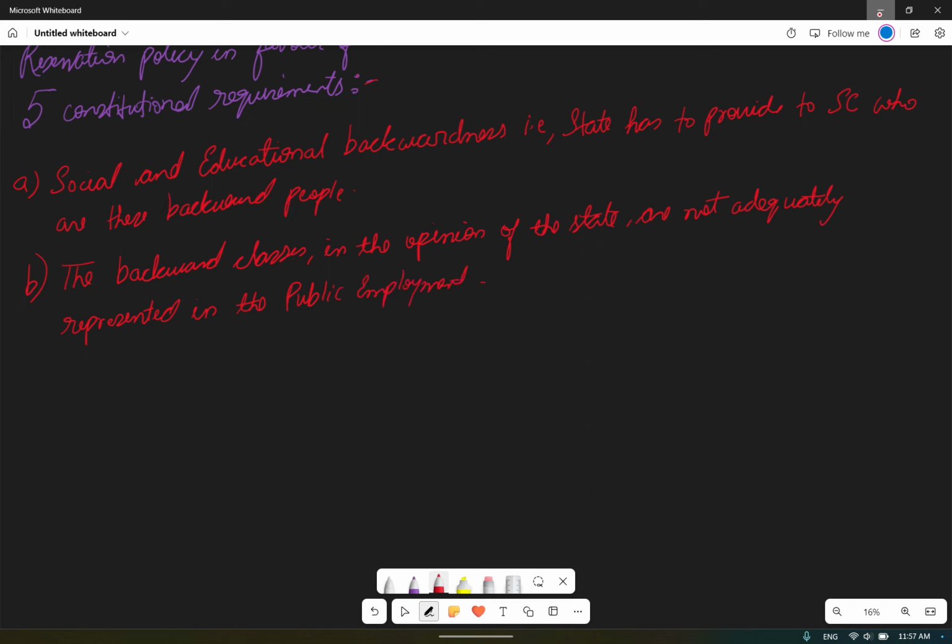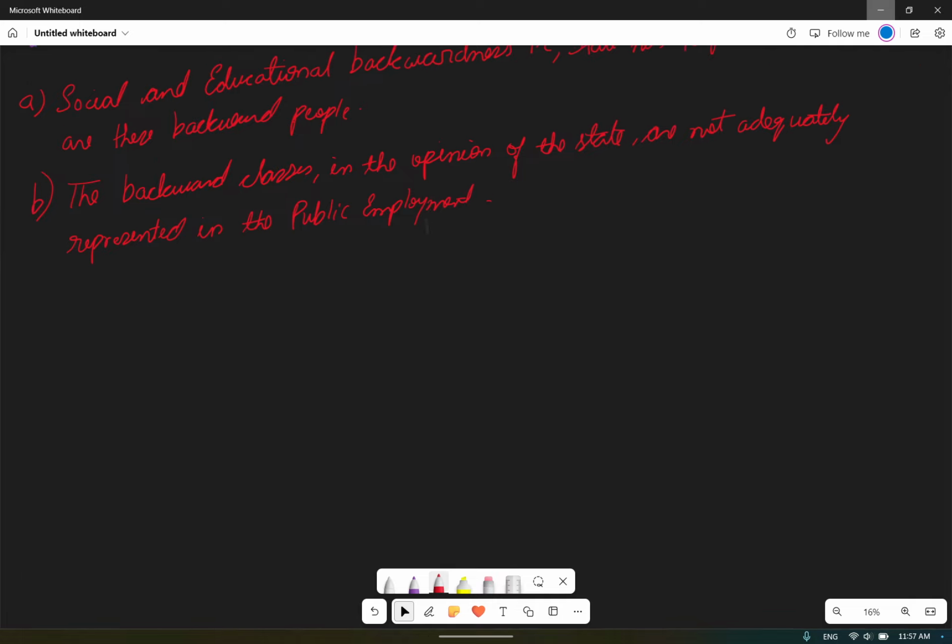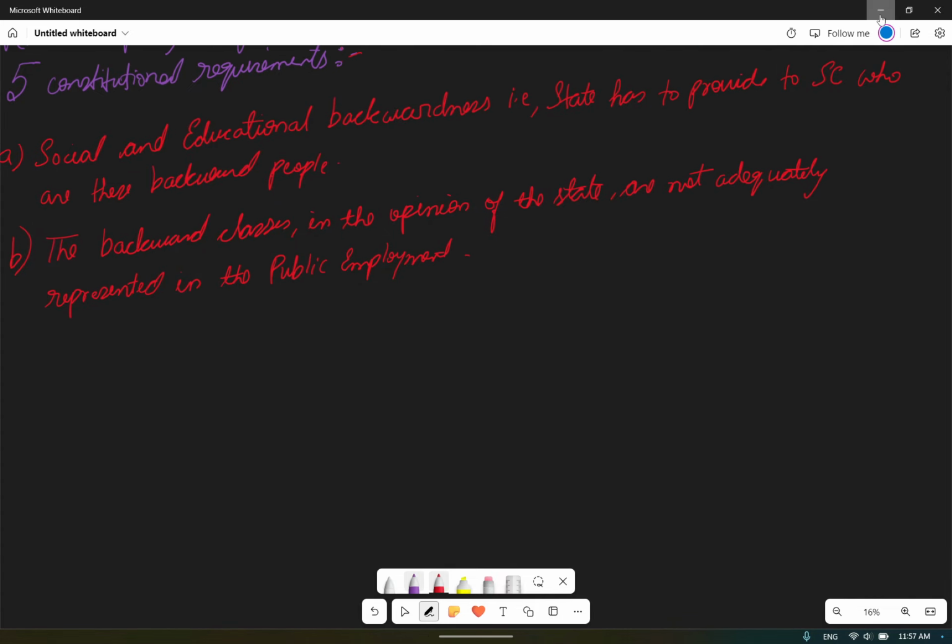Okay, so what does this statement mean? If a government says this section of the people are not adequately represented within the public employment, so we'll give the representation, the Supreme Court will ask for the proof. Okay, give us the proof that whatever you are telling is correct.